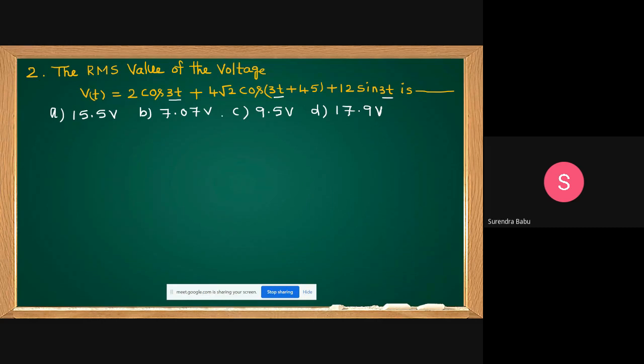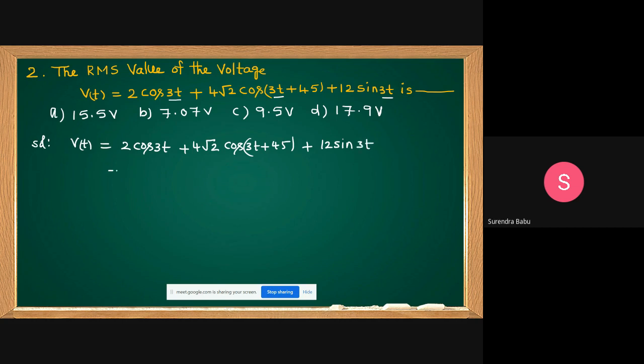Don't apply 2 by root 2 whole square, 4 root 2 by root 2 whole square, 12 by root 2 whole square. Then V of t is given: V of t equals 2 cos 3t plus 4 root 2 cos(3t plus 45) plus 12 sin 3t.